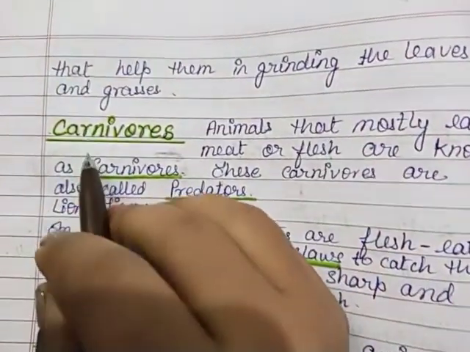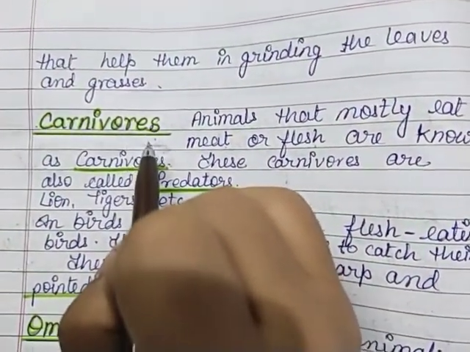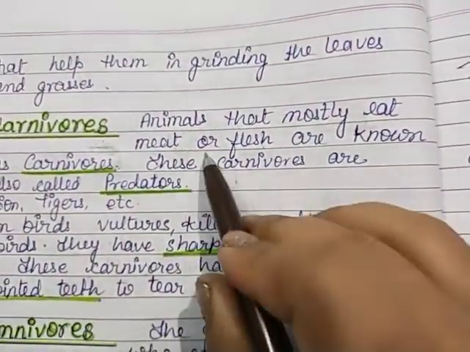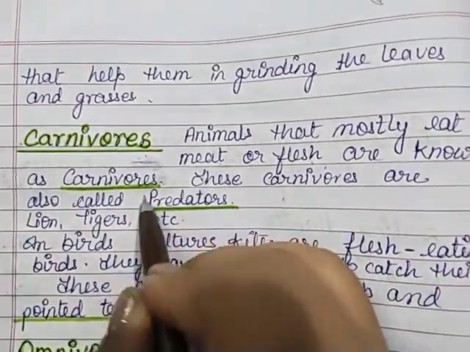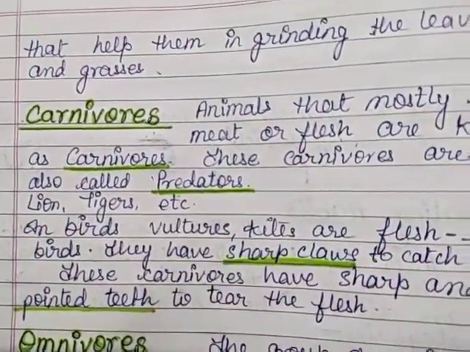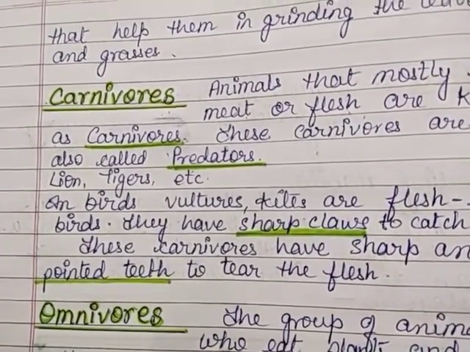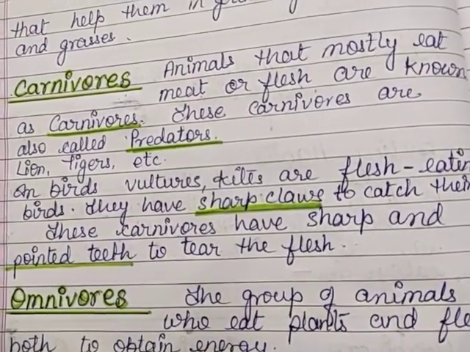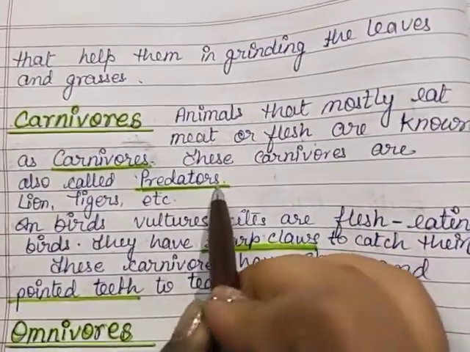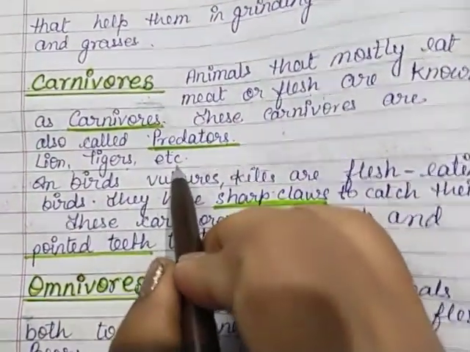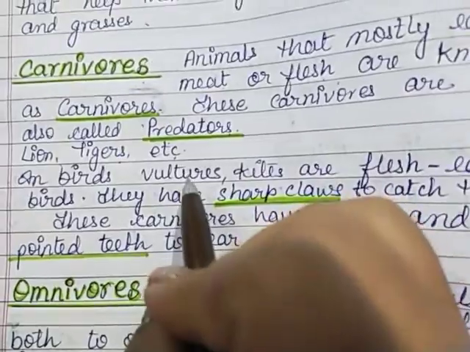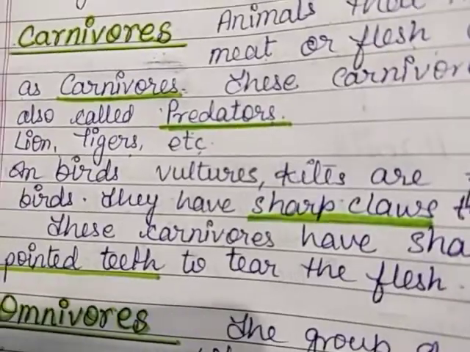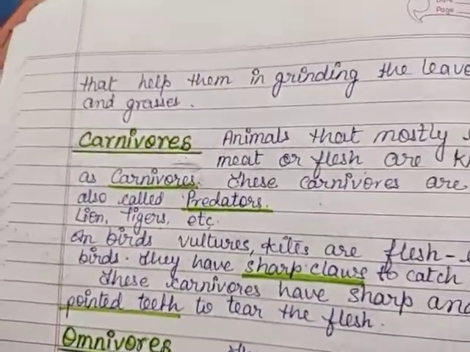Now the next category is carnivore. This is the category of animals which only eat meat and flesh. Animals that mostly eat meat or flesh are known as carnivores. These carnivores are called predators or hunters because they always eat the meat and flesh of other animals. Lions, tigers, panthers, leopards, sometimes hyenas and wolves are also names of carnivores.